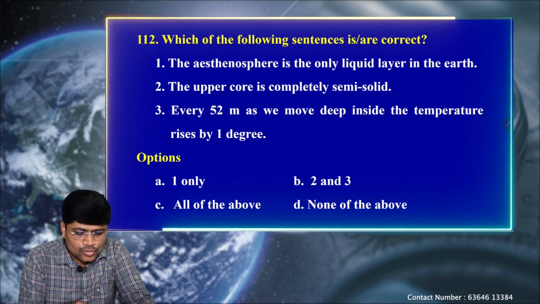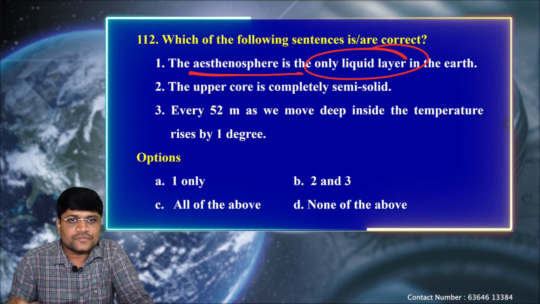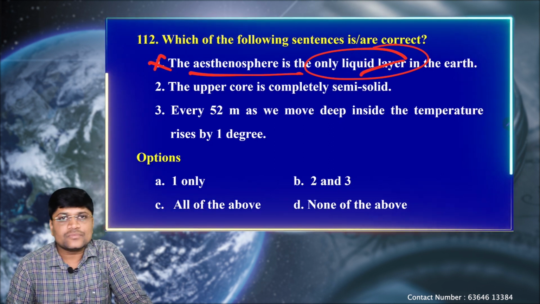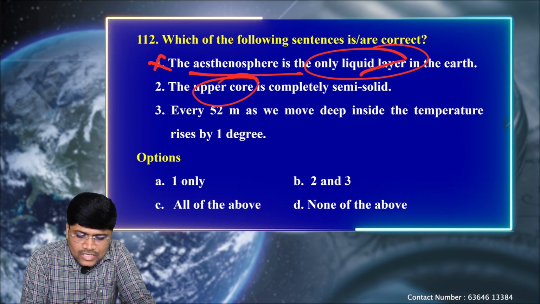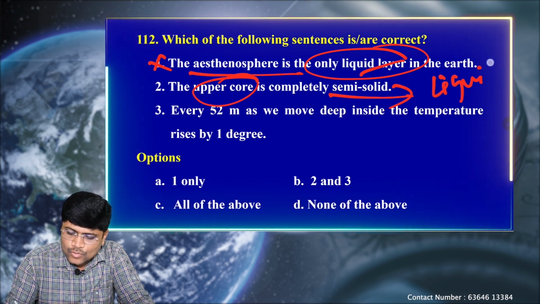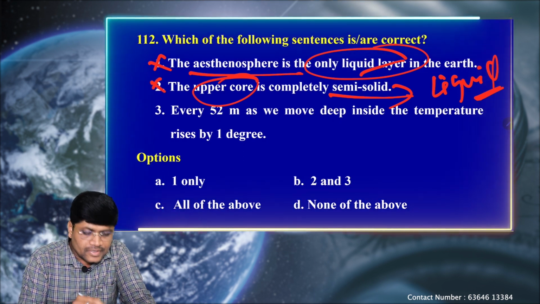Clear. So the first statement says the asthenosphere is the only liquid layer. No, the asthenosphere is the semi-solid layer. Only the upper core is the liquid layer. That's why this statement becomes wrong. Next, the upper core is completely solid. No, the upper core is completely liquid. This is the only layer which is completely liquid. So this statement is also wrong.